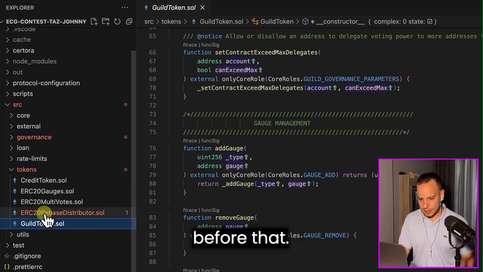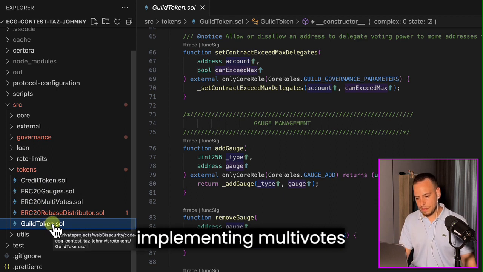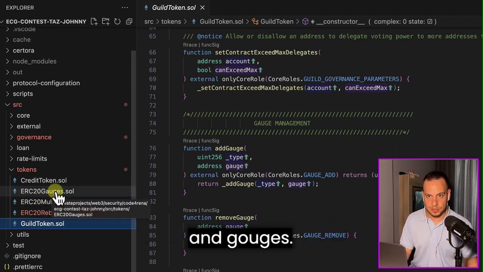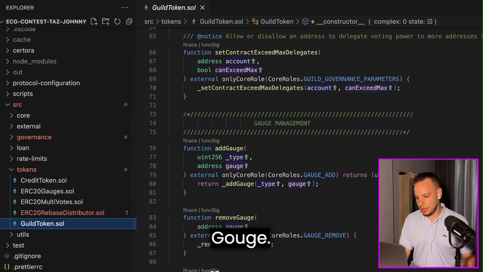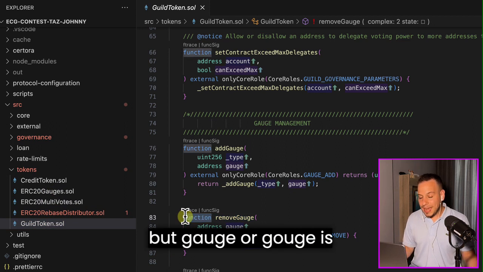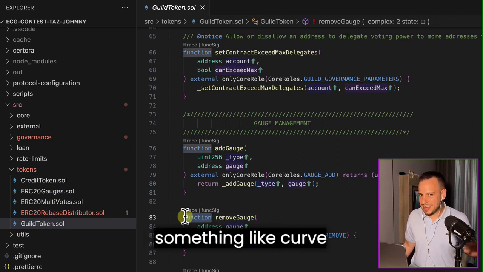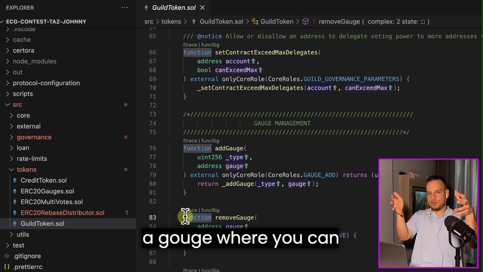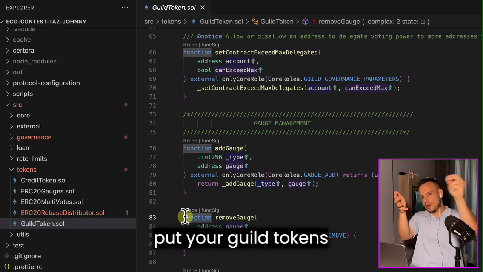Before that, the Guild token implements multi-votes and gauges. Gauge, I don't know how to say it, everyone says it differently. It's something like in the Curve protocol, where you can imagine a gauge where you can put your Guild tokens inside.